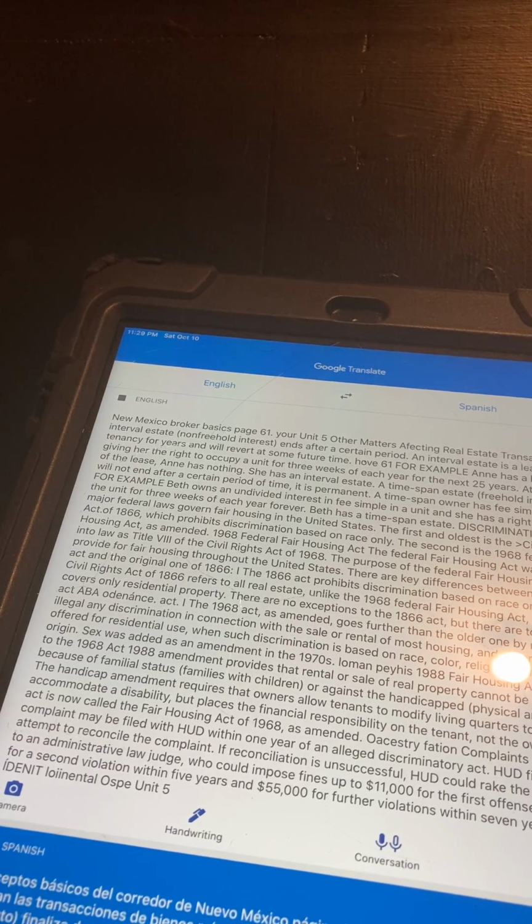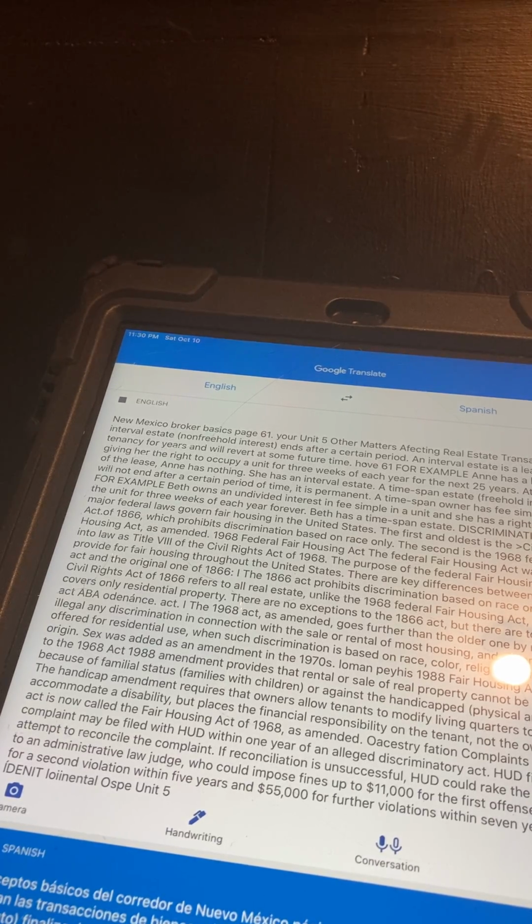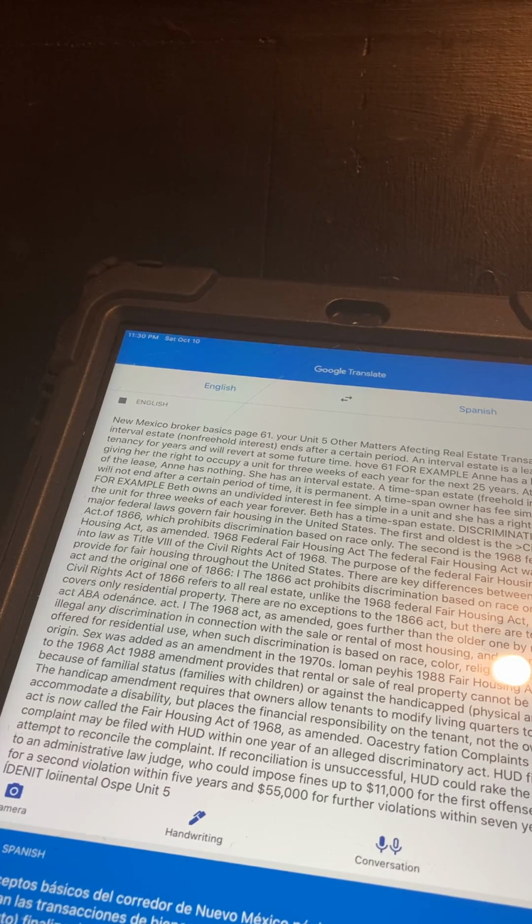Discrimination. Two major federal laws govern fair housing in the United States. The first and oldest is the Civil Rights Act of 1866, which prohibits discrimination based on race only. The second is the 1968 Federal Fair Housing Act, as amended.